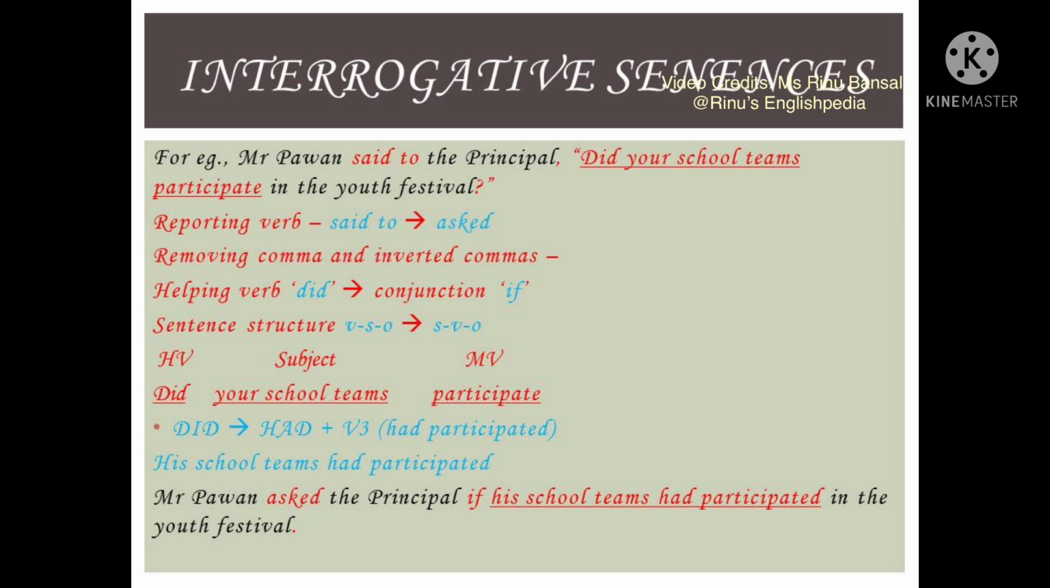So over here we can see that the direct speech is starting with the helping verb did. Then we have the subject, your school teams, and then we have the main verb participate. So this will convert into his school teams had participated. Did participate will convert into had plus third form of the verb participate. So it will become had participated. So the final sentence will become Mr. Pavan asked the principal if his school teams had participated in the youth festival.